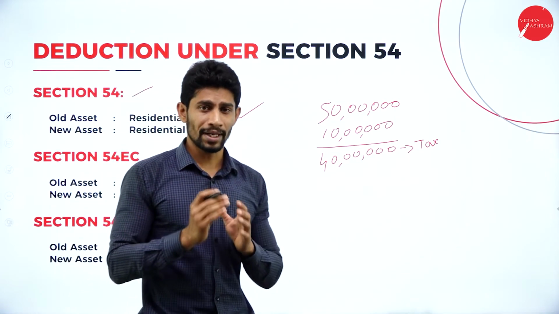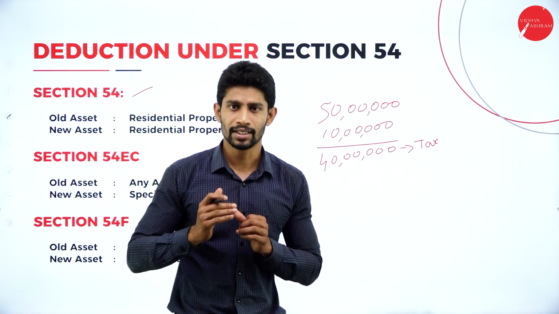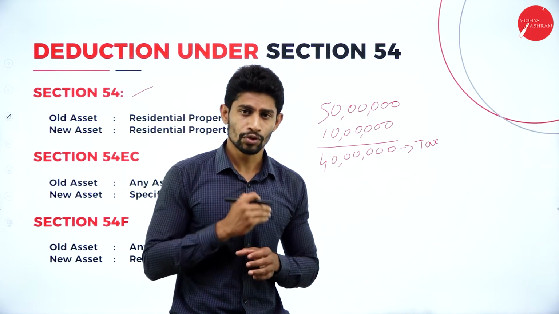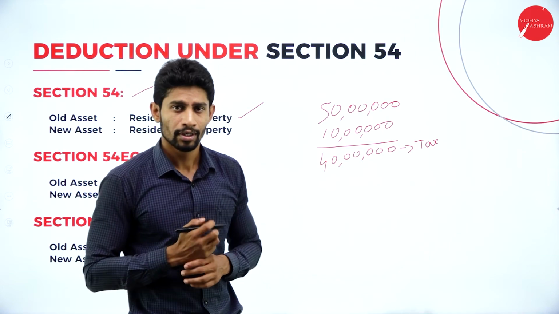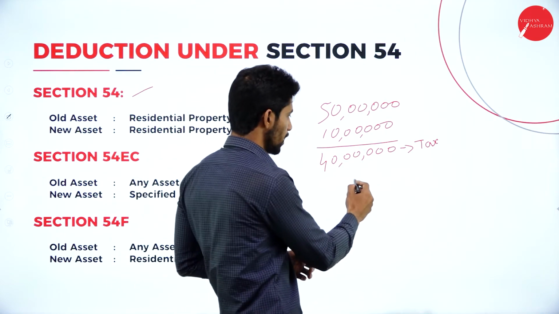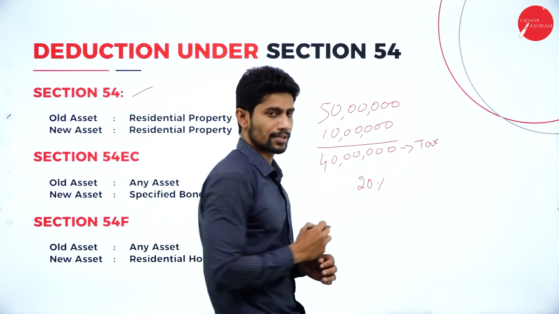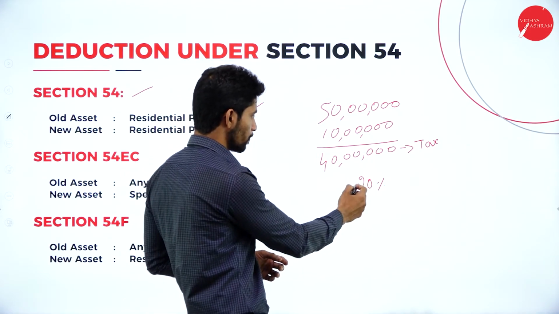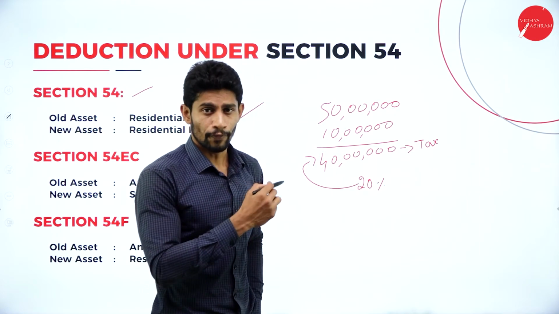So to avoid paying the tax, we have deduction under section 54. If you don't want to pay tax to the government, because on long-term assets you will be paying 20% tax, if you calculate 20% on 40 lakhs, how much will you get?